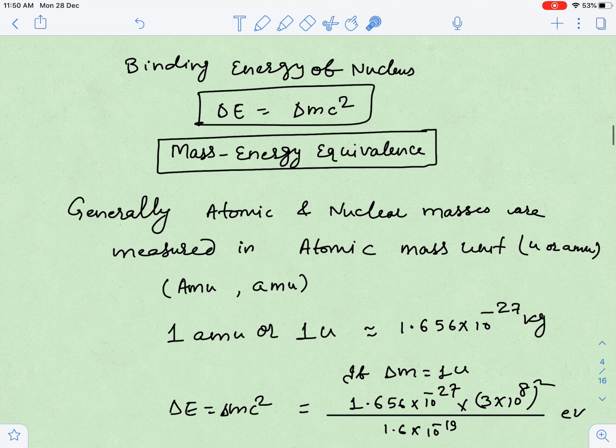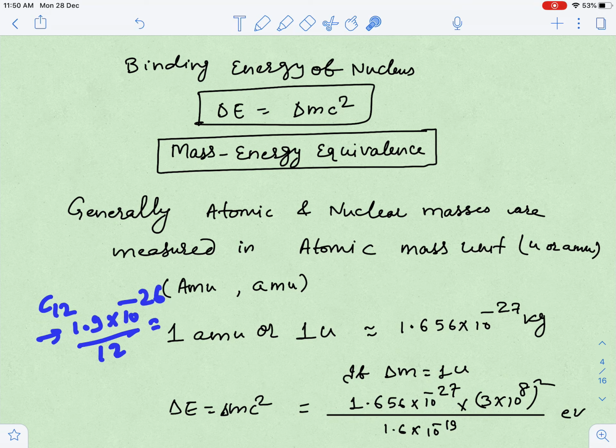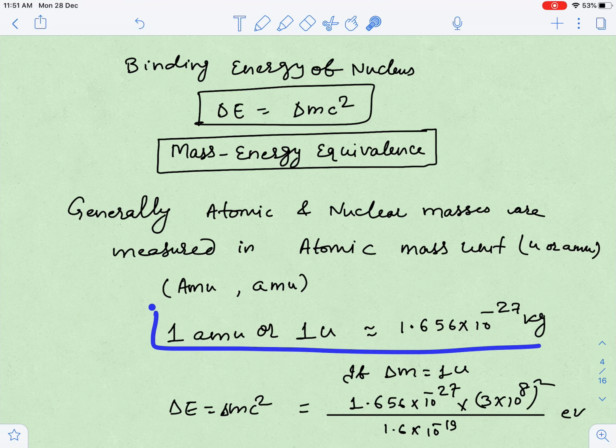Because, guys, if you measure the mass of one carbon atom, it will be 1.9 into 10 to the power minus 26, and when it is divided by 12, this will be the value, which is equal to 1 AMU or 1 atomic mass unit, because carbon-12 is taken as a standard to define this atomic mass unit. This I have already discussed in the first lectures. So atomic mass unit or 1 u is equal to 1.66 into 10 to the power minus 27 kilogram.